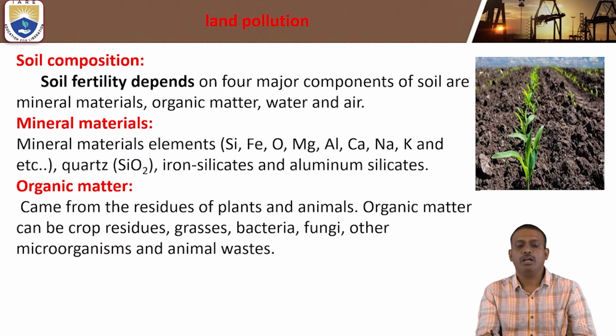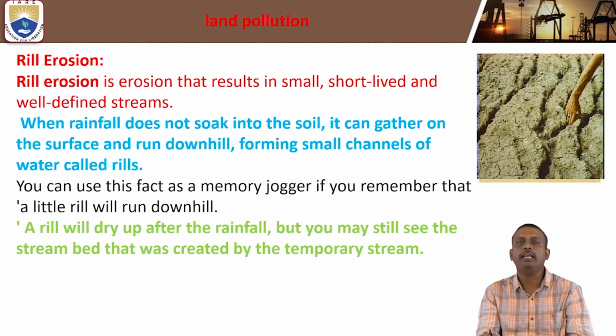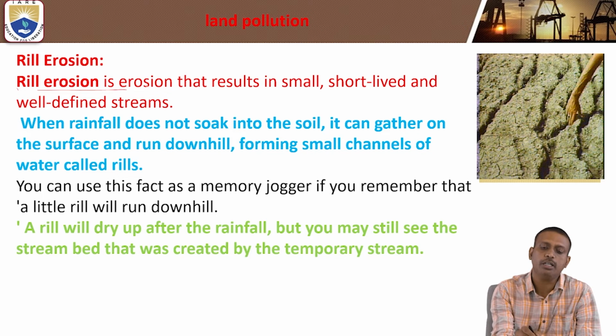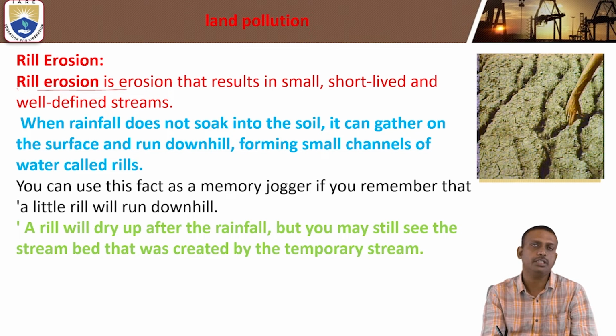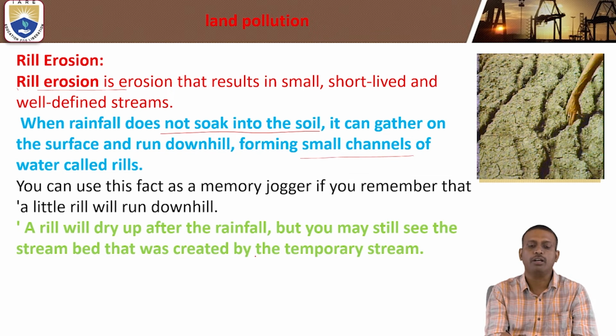Coming to rill erosion, it is the erosion that results in small, short-lived and well-defined streams. When rainfall does not soak into the soil, it can gather on the surface and run downhill, forming small channels of water called rills.